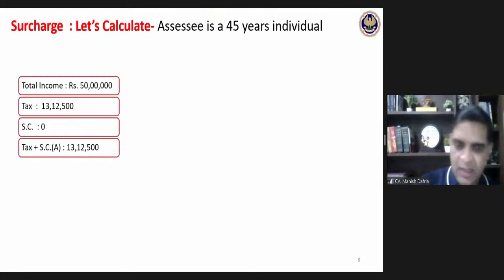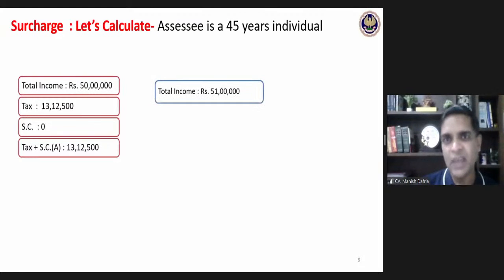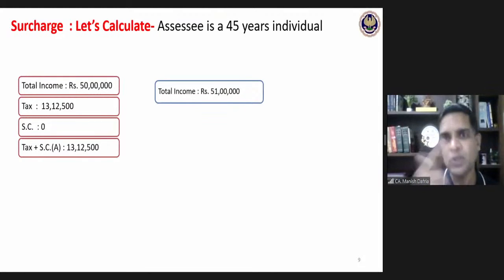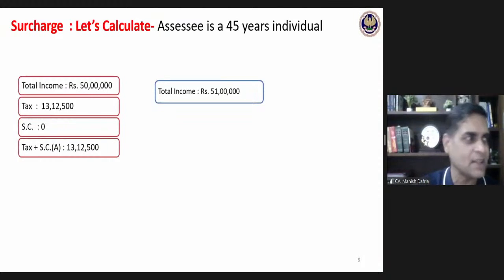Okay. Now the question is this: if my income is 51 lakhs, how much would be the tax plus surcharge payable? Okay, let's take this as an example. Then I will throw a question for you to do it. Okay, but the calculation we will do here itself. That is, if the income is 51 lakhs, how much would be the surcharge payable? What I should not do and what I should do in the examination, both things we will discuss.